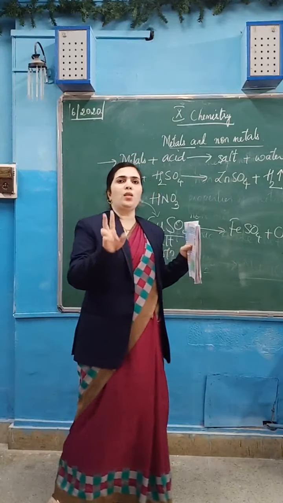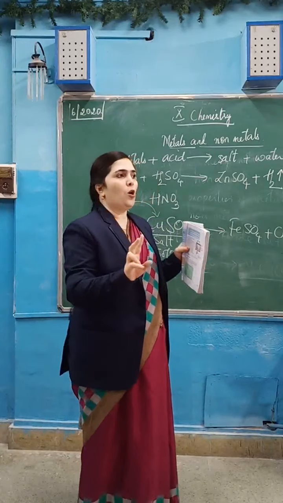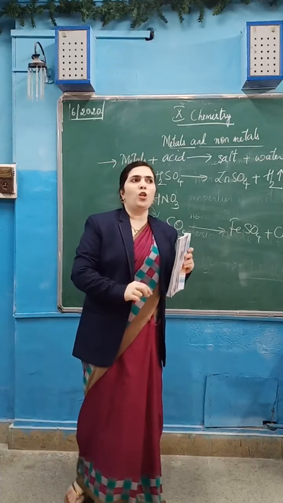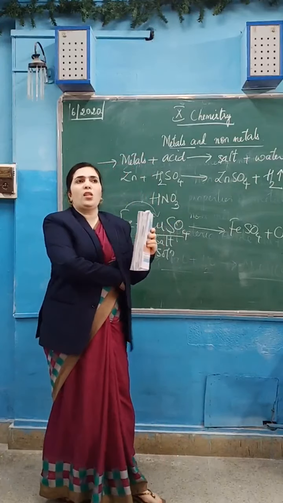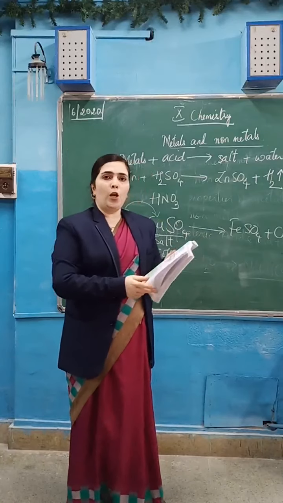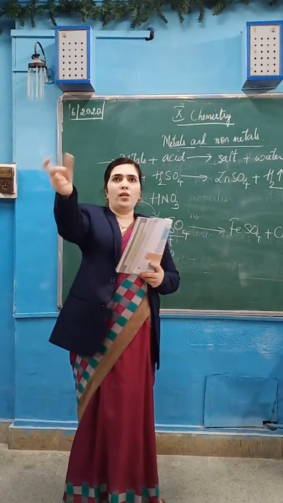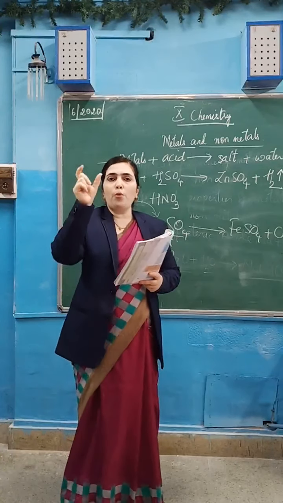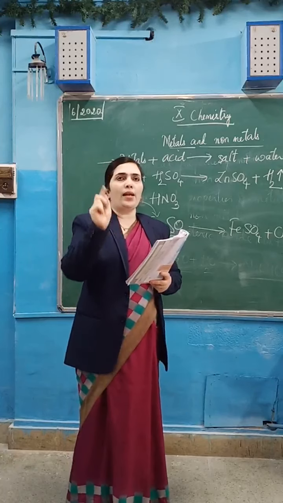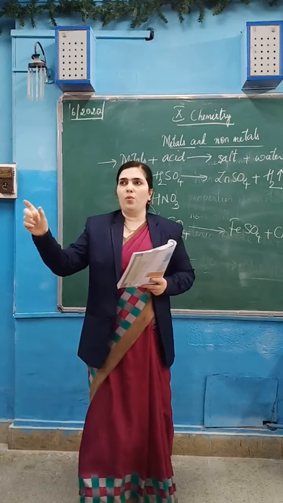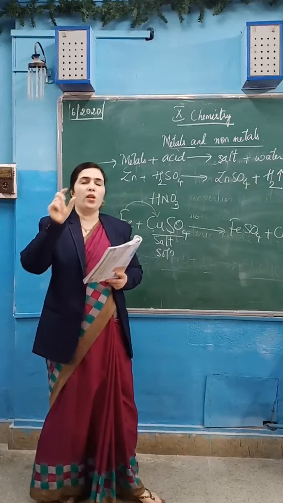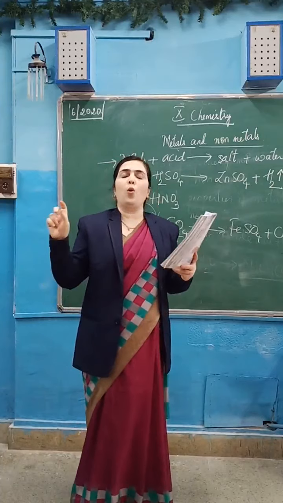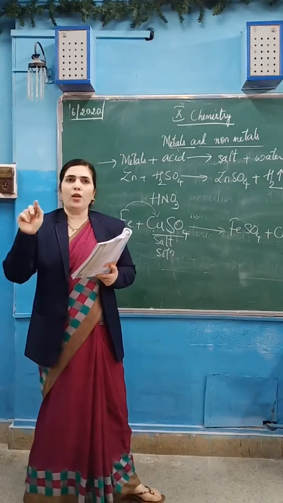Every paper is corrected by 2 evaluators. They will be checking your paper. So there is no chance of writing any bogus writing or anything at all. They will check properly your answer, and to your relevant answer only, they will give you the points. So science and all now, what did I say? Whatever the answer you are writing, have the habit of underlining the important points. Important word, what is important in that, underline 2 words, 3 words, whatever is the main key point. So they will see that key word, and they will not read the whole answer also, if you underline the important points.